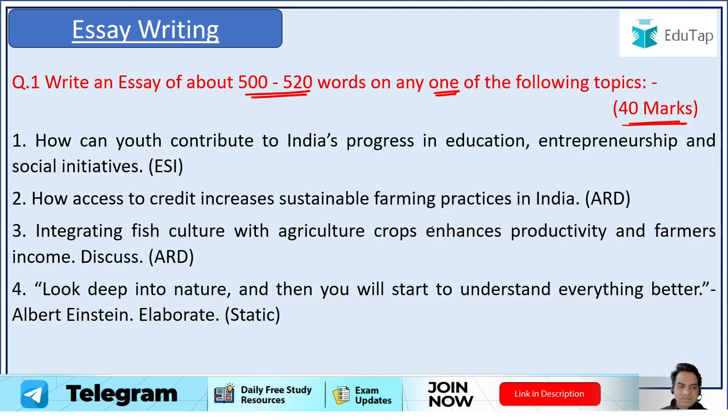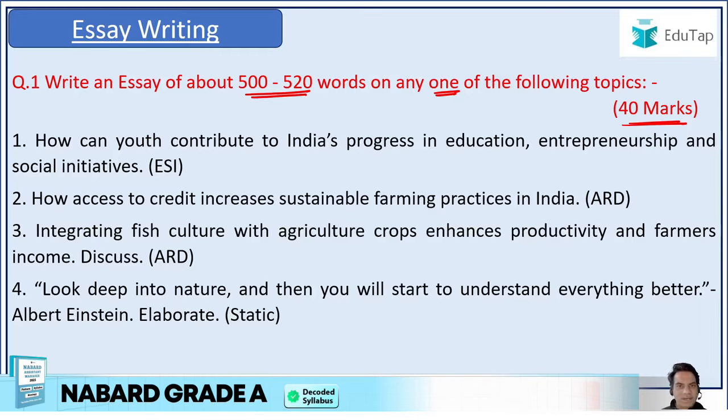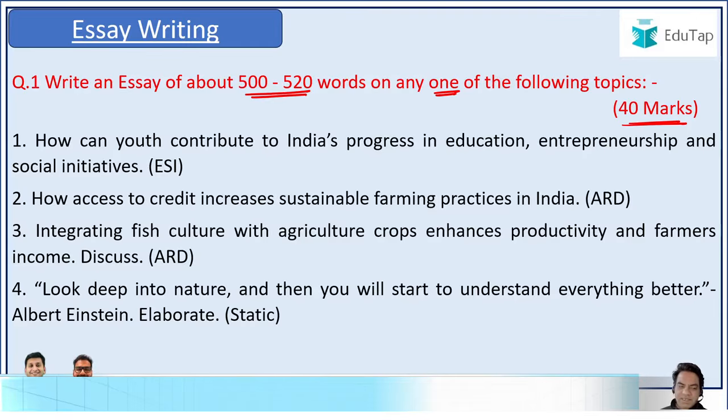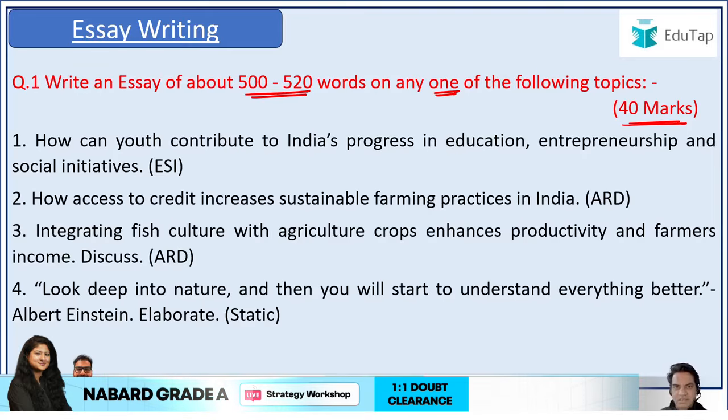Third is integrating fish culture with agriculture crops enhances productivity and farmers' income. So we had to discuss that. Again, this topic was based on agriculture and rural development. Definitely integrating fish culture, fishiculture जिसको हम बोलते हैं. So integrating fishiculture or fish culture with agriculture crops enhances productivity and farmers' income.